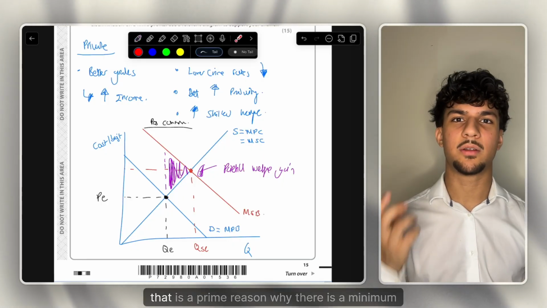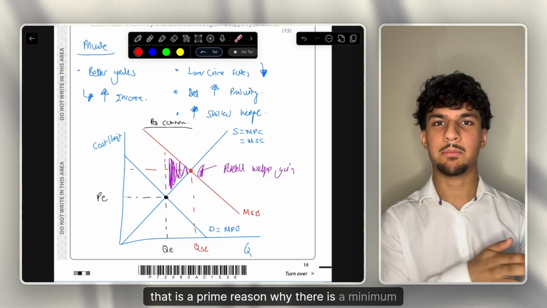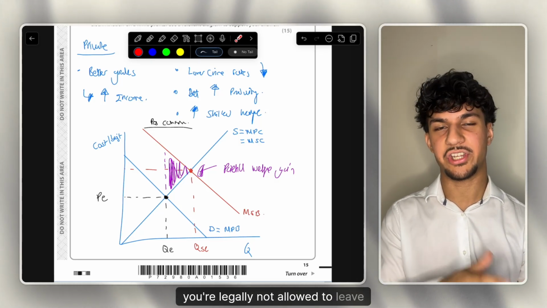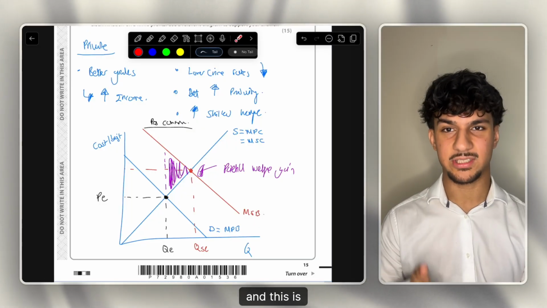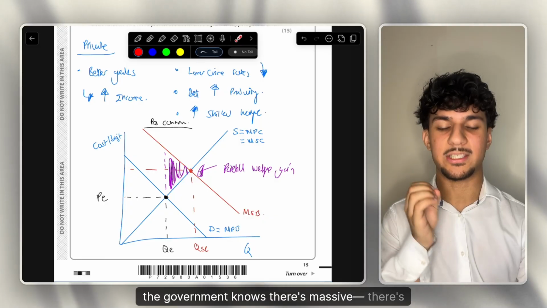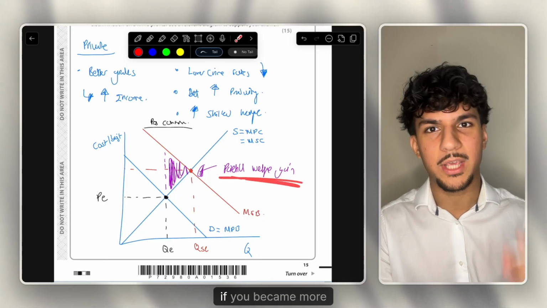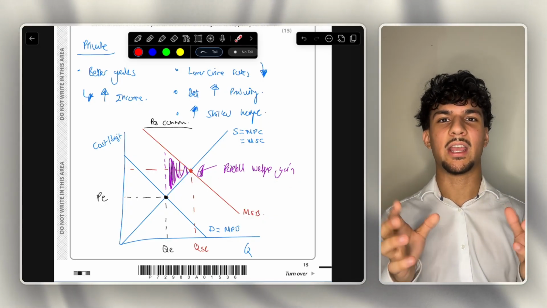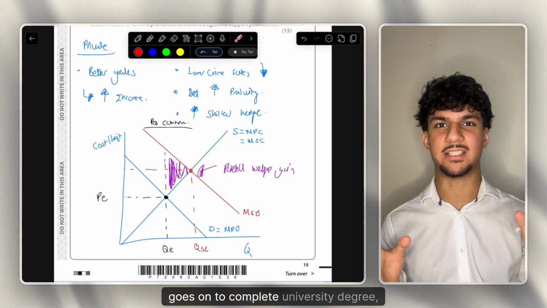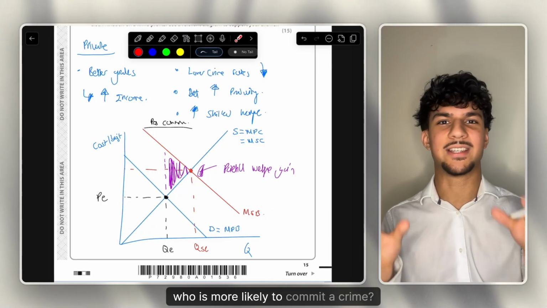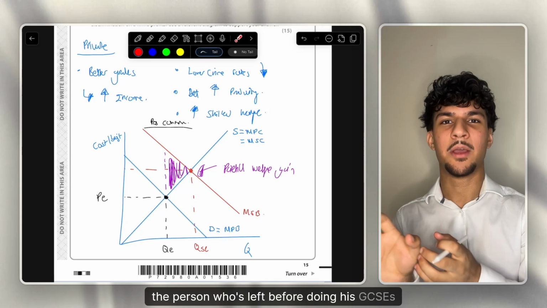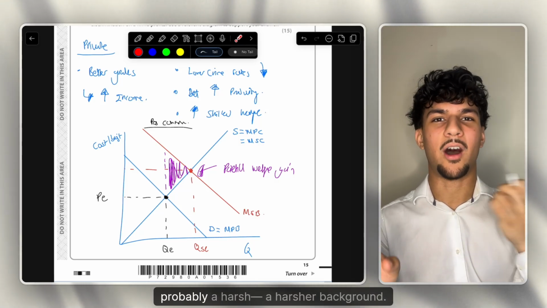For example, that is a prime reason why there is a minimum age of leaving education. You're legally not allowed to leave education below 16. And this is because if you do leave education before 16, before year 11, the government knows there's a massive loss in that potential welfare gain, where if you became more educated, let's just think, a student who leaves before completing his GCSEs versus a student who goes on to complete a university degree, who is more likely to commit a crime? There's a massive opinion that it's going to be the person who's left before doing his GCSEs, because probably had a tough upbringing, probably a harsher background.